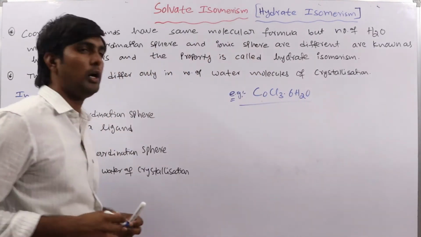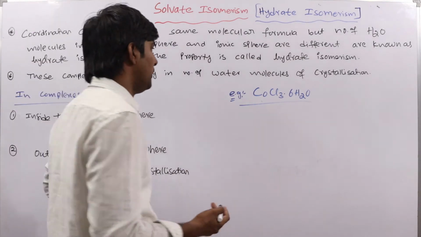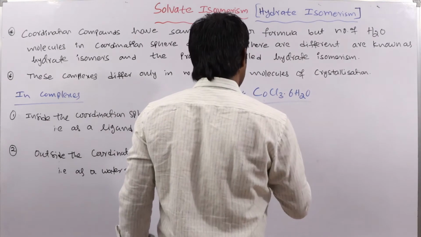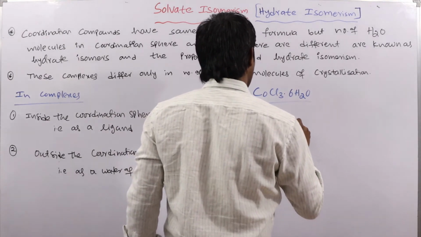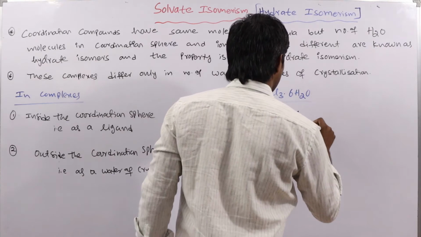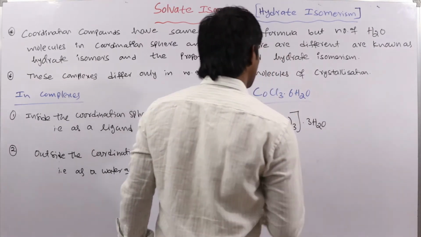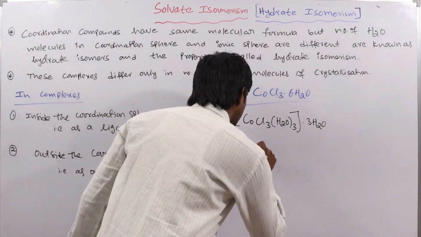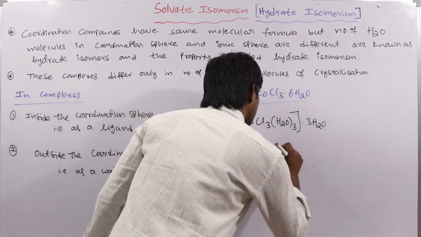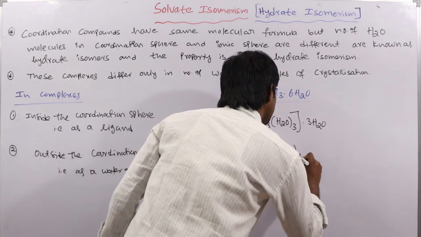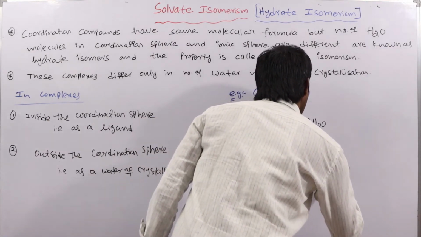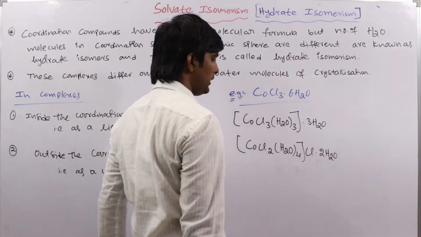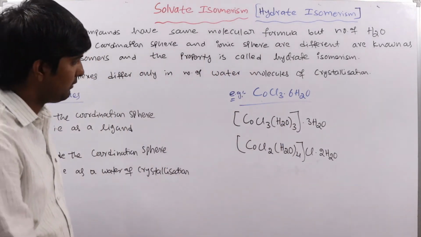Suppose this is the molecular formula of the coordination compound. This is one possible isomer. Now, what happens? One of the water molecules comes into the coordination sphere and one of the chloride ligands goes outside the coordination sphere. See here, look at the difference between these two.